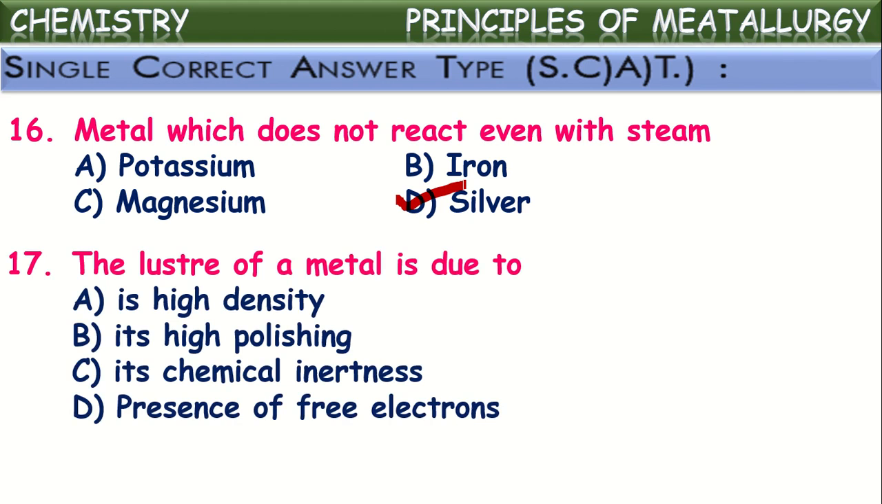Next one. The luster of the metal is due to what? Why do metals have glitter? Because of the high polishing on their surface. Metals have high polishing on their surface, and because of that, they glitter. The glittering nature of a metal surface is known as lustrous nature. Okay.